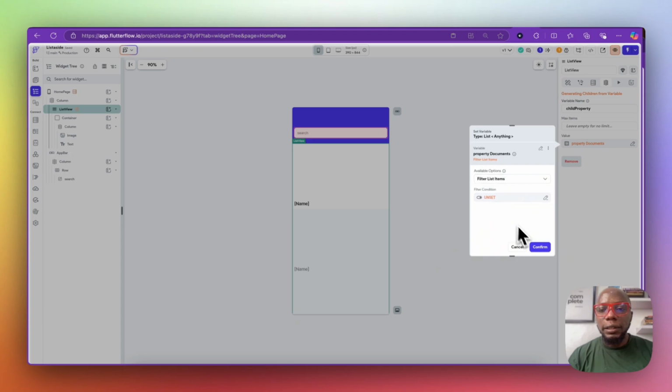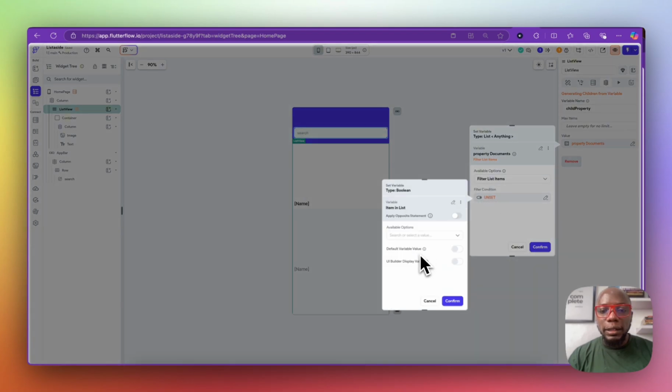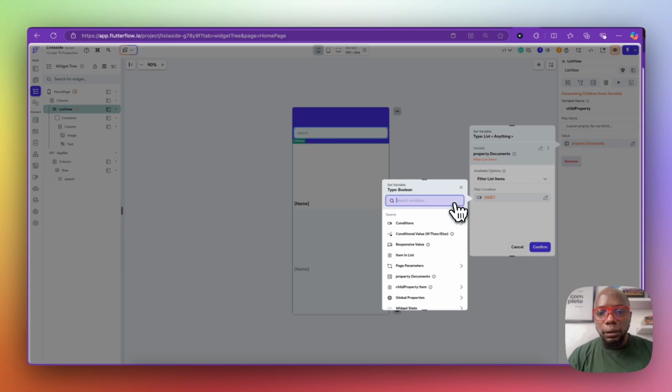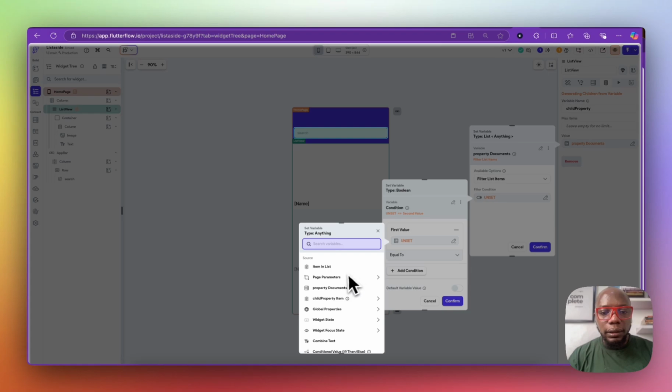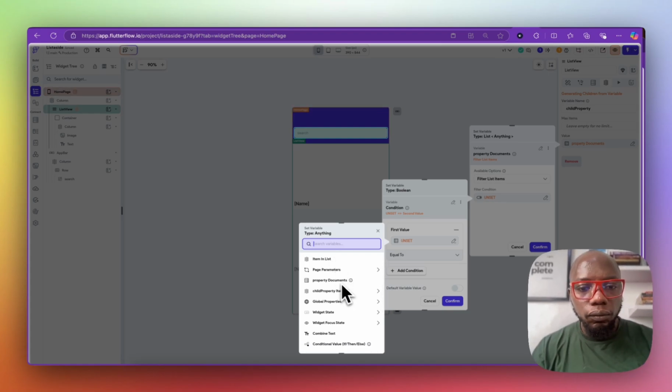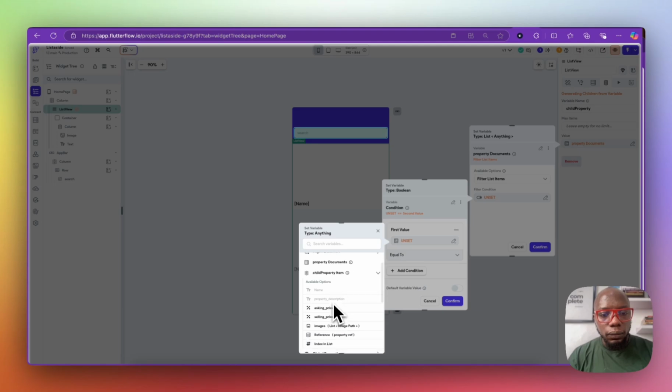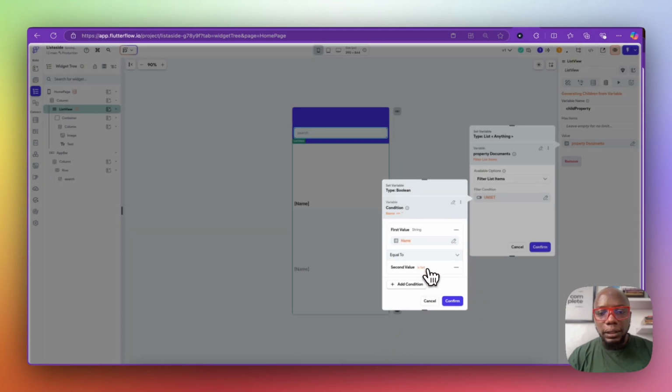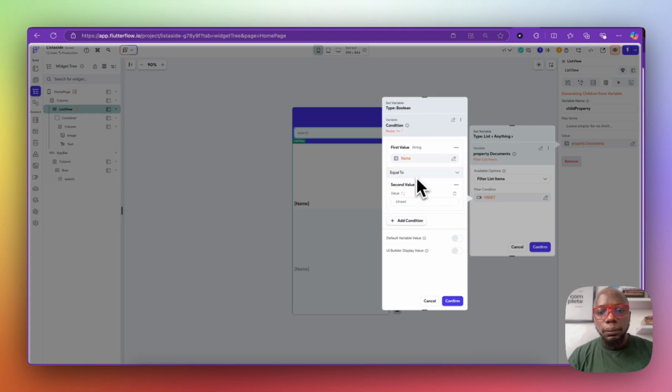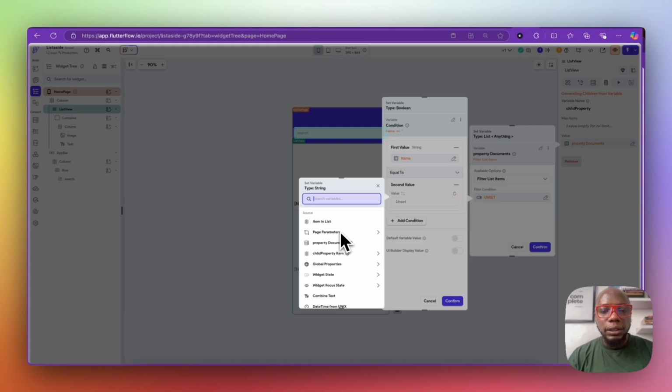So we're going to say filter list items, where item in the list, get document, where conditions, item in the list, name is equal to what item in the list is equal to the item in the list property name.